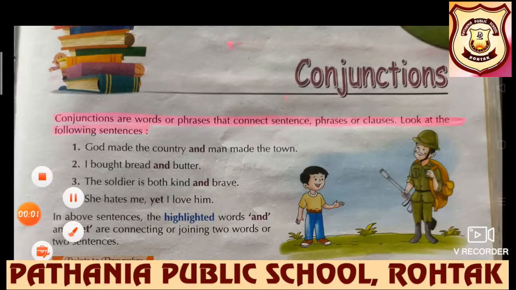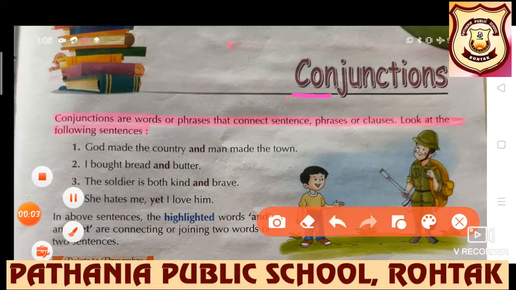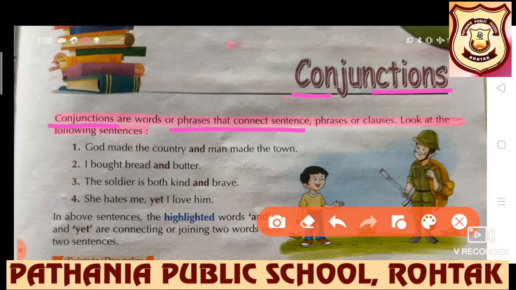Students, here we have chapter 13, conjunctions. Conjunctions are words or phrases that connect sentences, phrases or clauses. Look at these examples. God made the country and man made the town. I bought bread and butter.